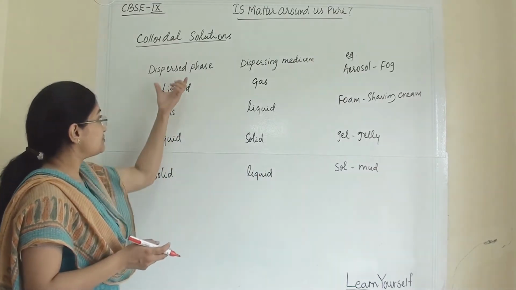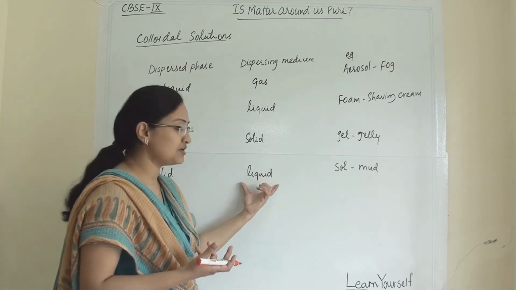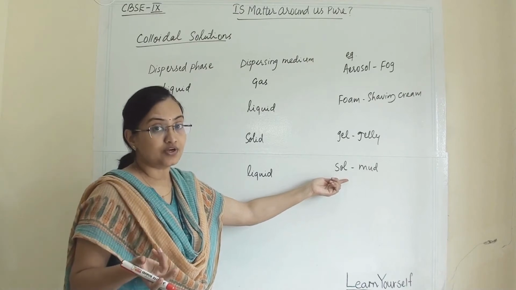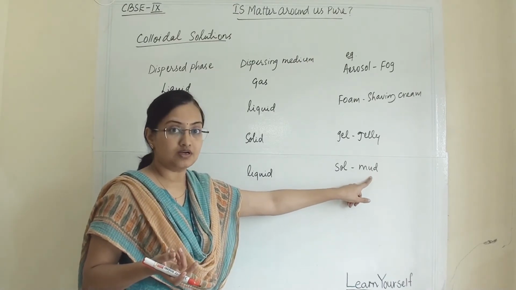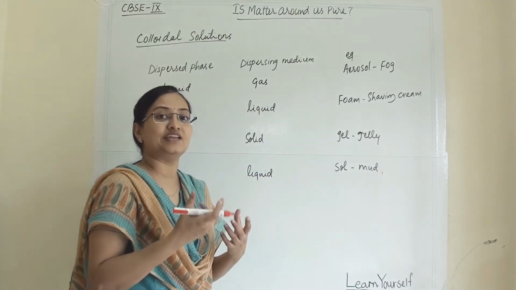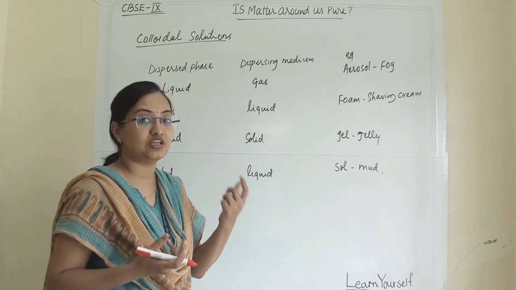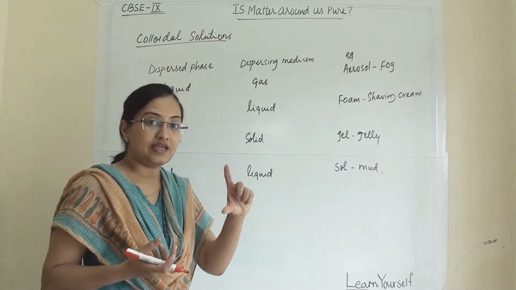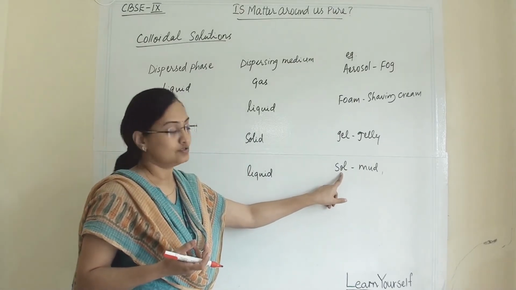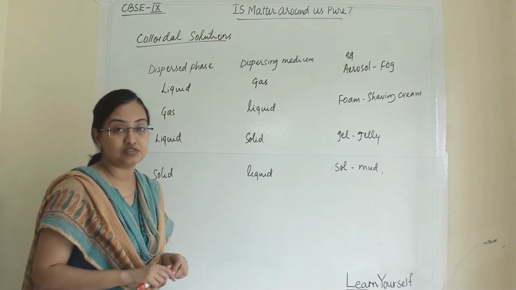Now when our dispersed phase is solid, meaning the solute is solid, and the dispersing medium is liquid, we get a sol type colloidal solution, and the example is mud. Here we can also take milk of magnesia or any cough syrup. You can see a suspension, or colloidal suspension, in a liquid medium, which is a sol type of colloidal solution. So these are some basic examples of colloidal solution.